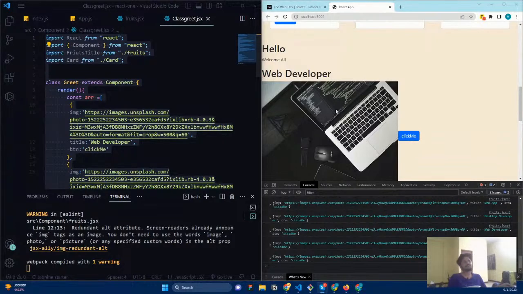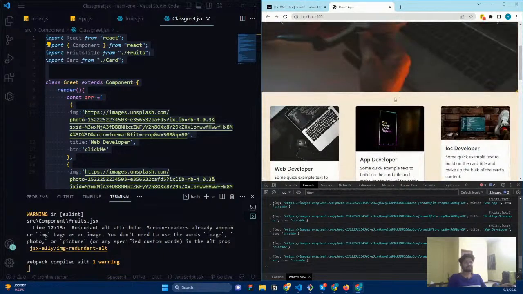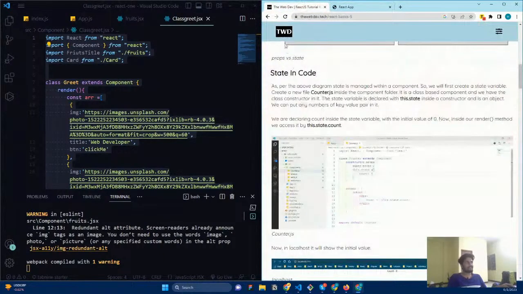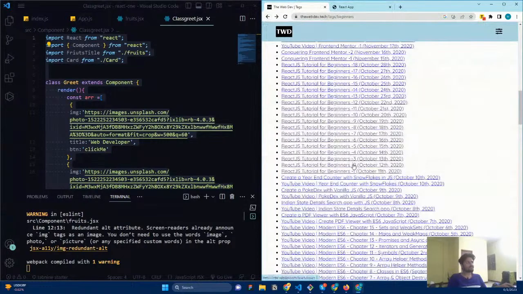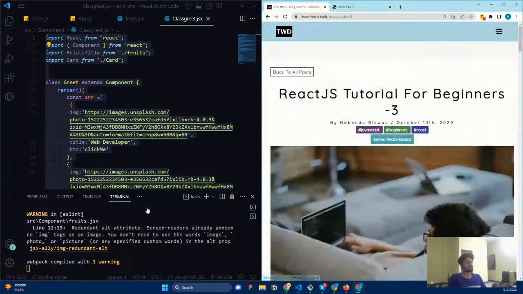So this is what it is. These are all the things in our curriculum that I have completed. So next, what we need to do is learn how to manage states. Before you learn state, just have a look into two or three blog posts.